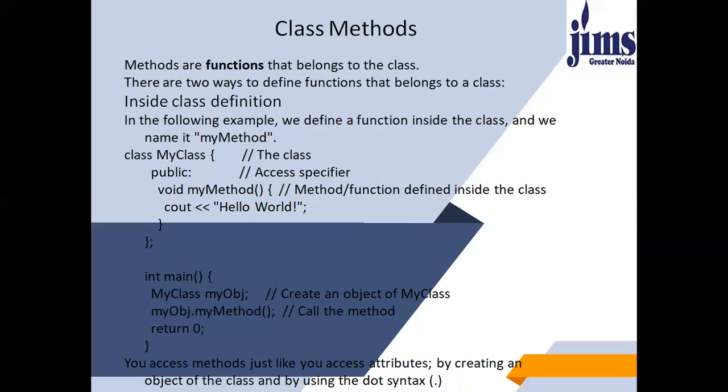This is how you will access the attributes if declared under the public access specifier. If the attribute is declared under the private access specifier, then you cannot access that attribute from the main function. That will produce an error. You can try executing this type of thing, and you will see what type of error comes.